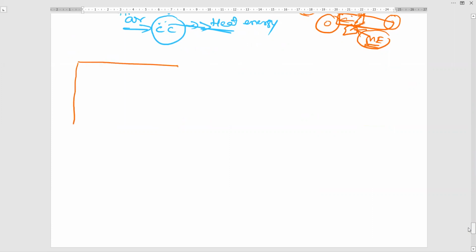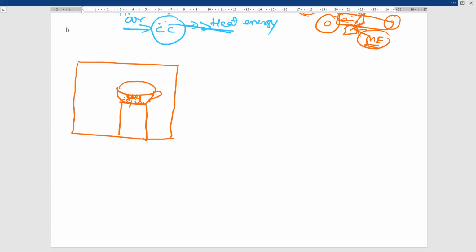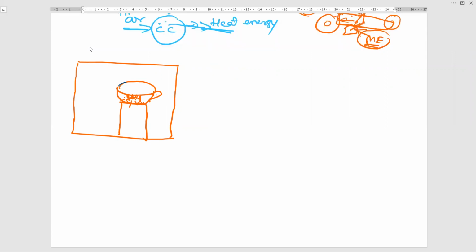Assume this is a kitchen room. In the kitchen room, I will take one stove. On the stove, a gas stove, a single cylinder gas stove. This is the burner. Simple, only for understanding energy conversion. On the burner, I am placing a vessel. To this vessel, I am putting one spoon.